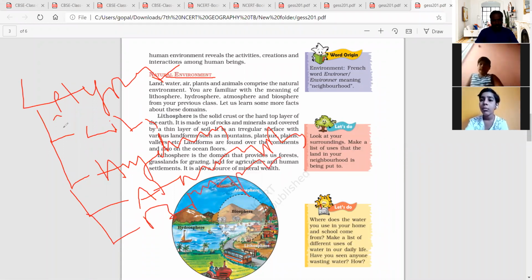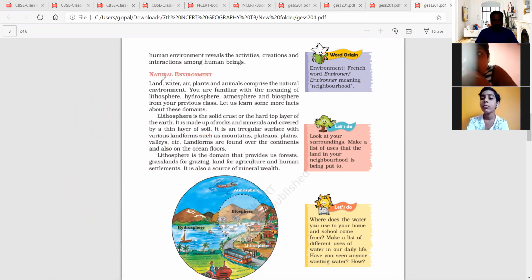These are the four classifications of the natural environment.